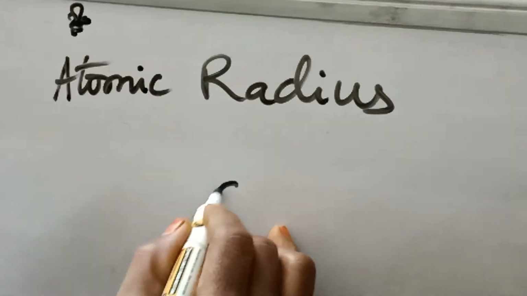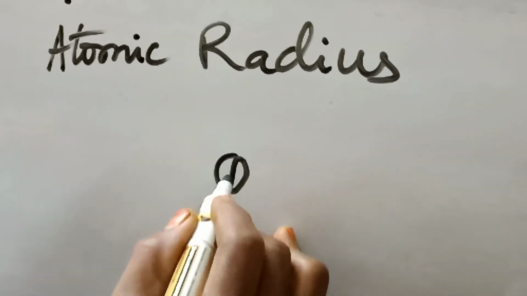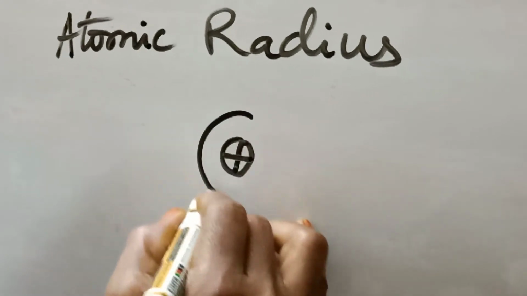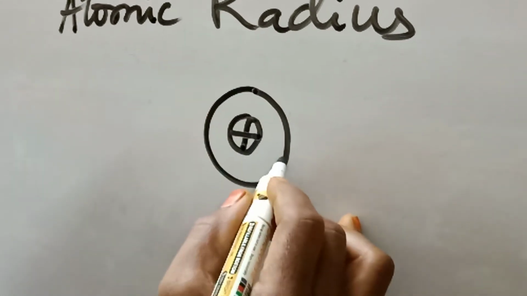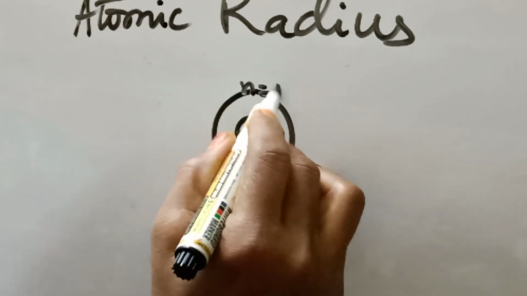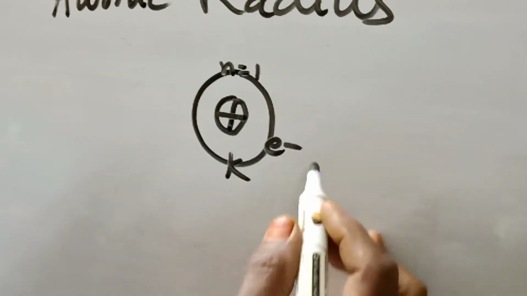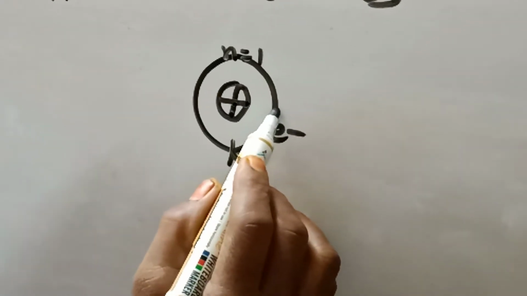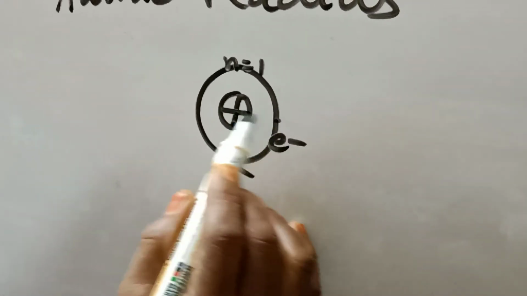Atomic radius. If this is the nucleus, this is the first shell where the electron lies, the K shell, where n value is 1. Atomic radius means the distance from the center of the nucleus to the outermost orbital.